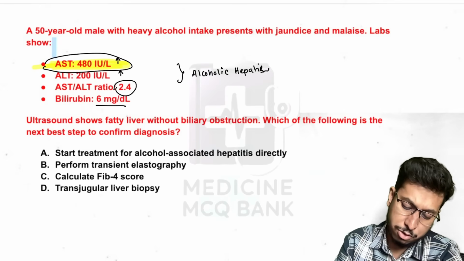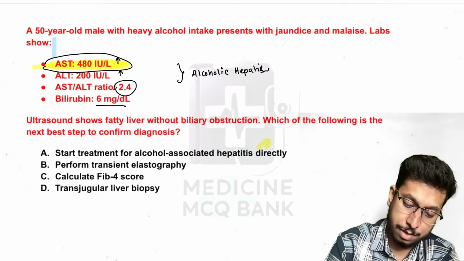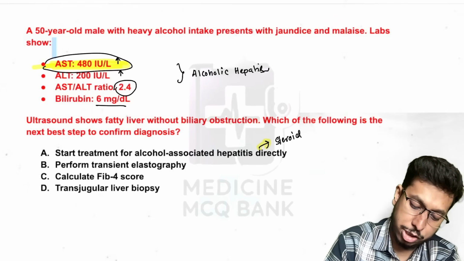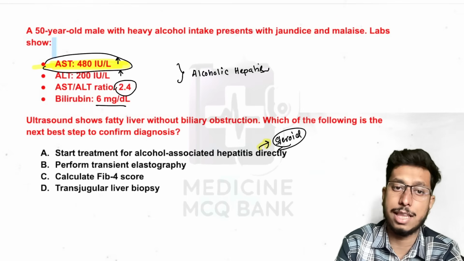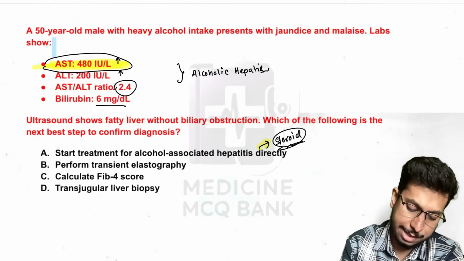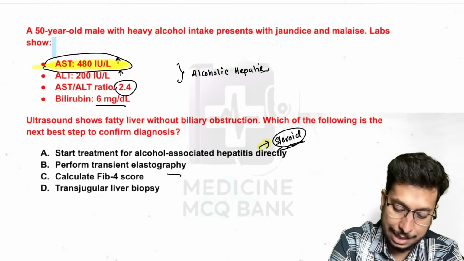Start treatment for alcohol-associated hepatitis directly? No, you will not directly start, because treatment here is obviously steroid therapy. You obviously need to rule out the other causes before starting the person on steroids. All right. Then perform transient elastography. What will it tell? It will only tell about fibrosis. So it does not help in this case.